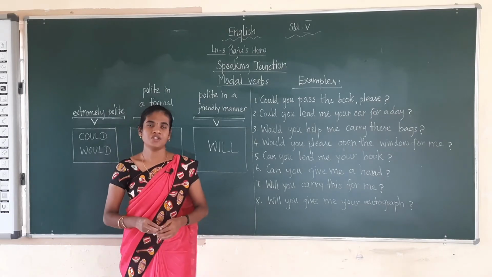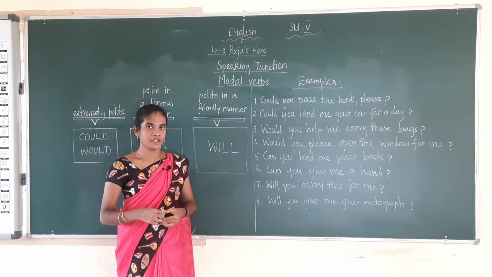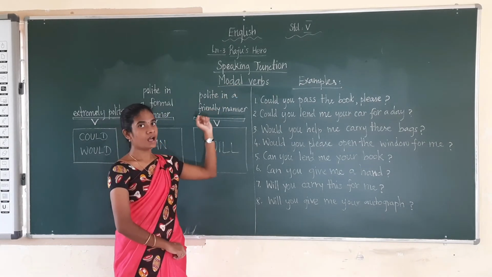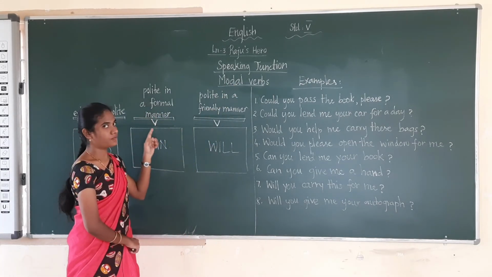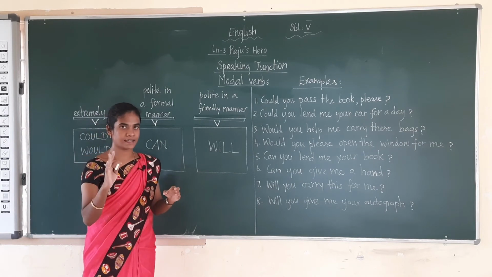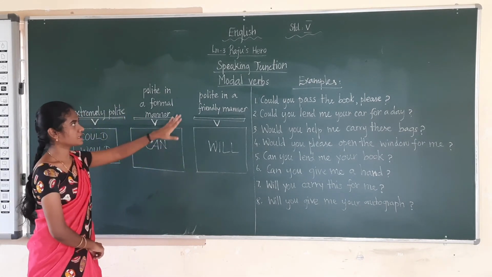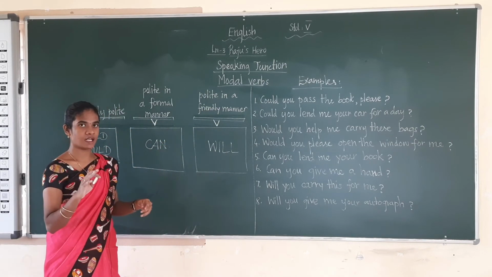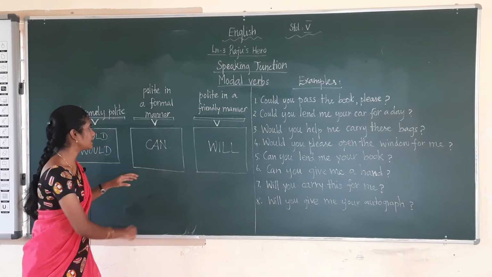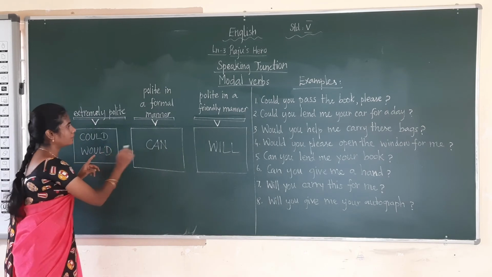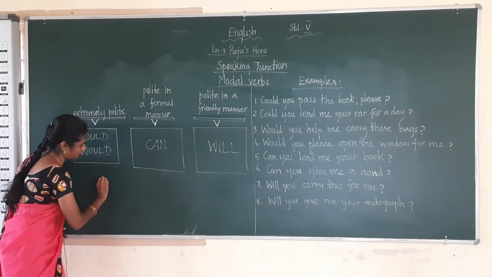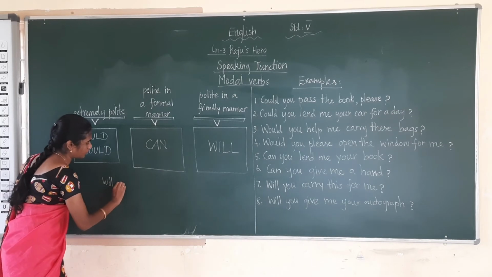Okay, students. In Speaking Junction, I have already told you, for asking a request, you will be asking in three manners. In Speaking Junction, we are seeing modal verbs. In the modal verbs, we are going to see only four: can, could, will, would. These four modal verbs only we are going to see.